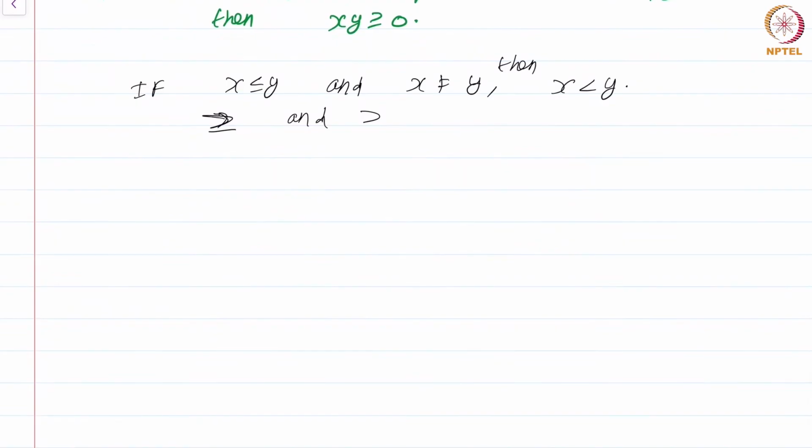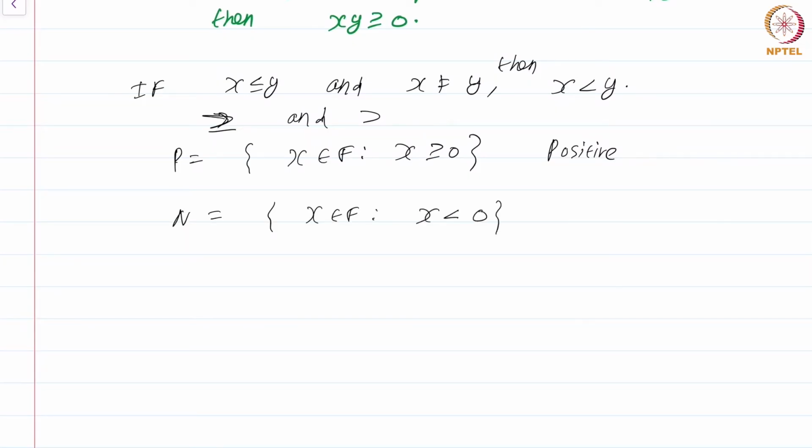Okay. We also call the set P to be x in F such that x is greater than 0. These are positive numbers, the positive set. Elements that belong to this set are called positive, and similarly we have the set N to be x in F such that x is less than 0.